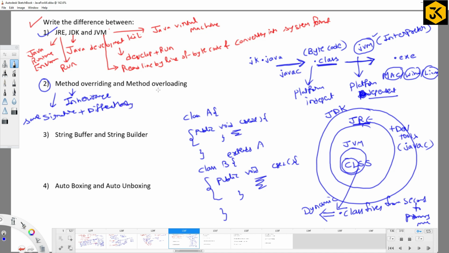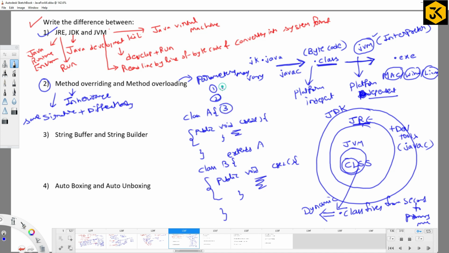Method overloading means you are going to have the same method name but a different number of parameters. So we can say parameters may vary. In what situations can we consider this? We can define it in terms of 3 points.